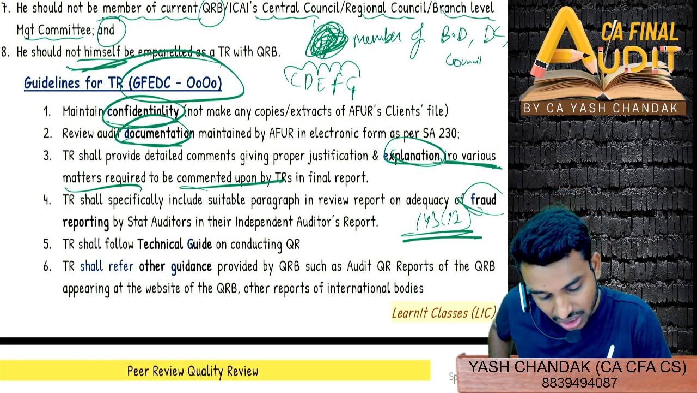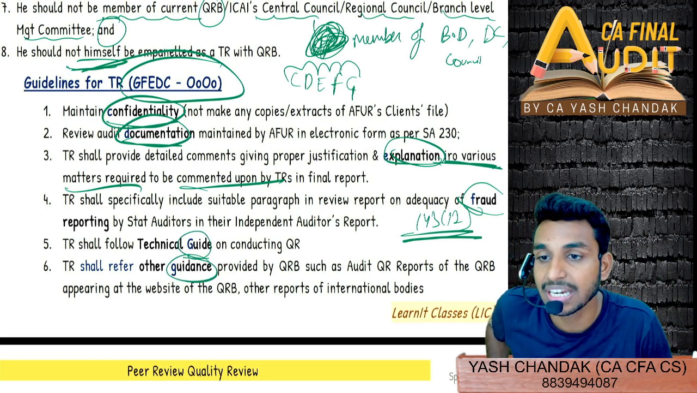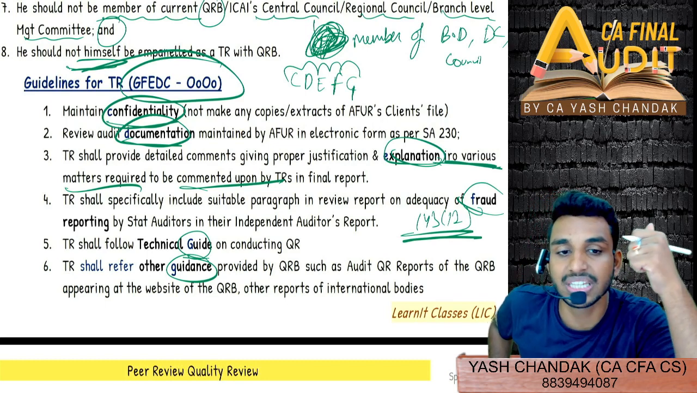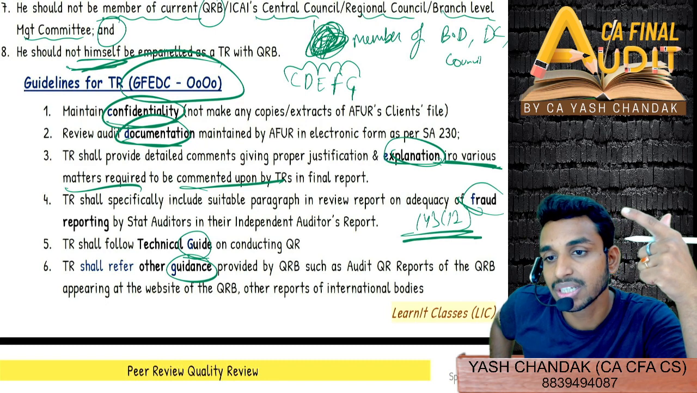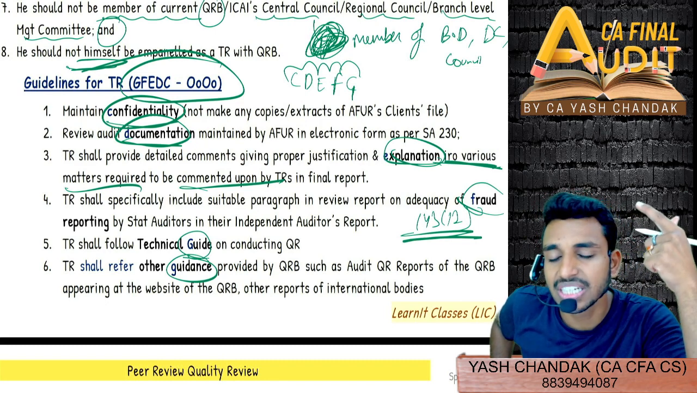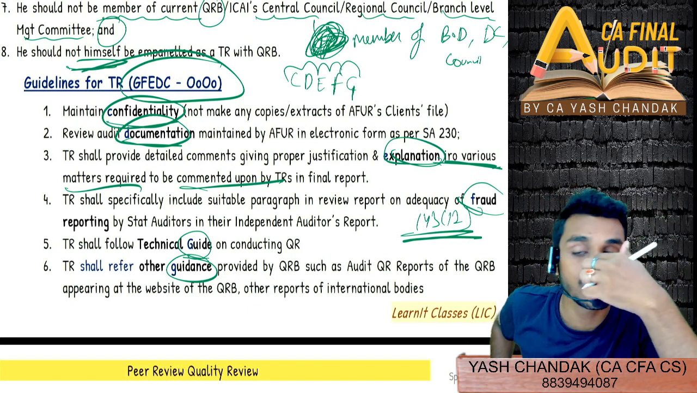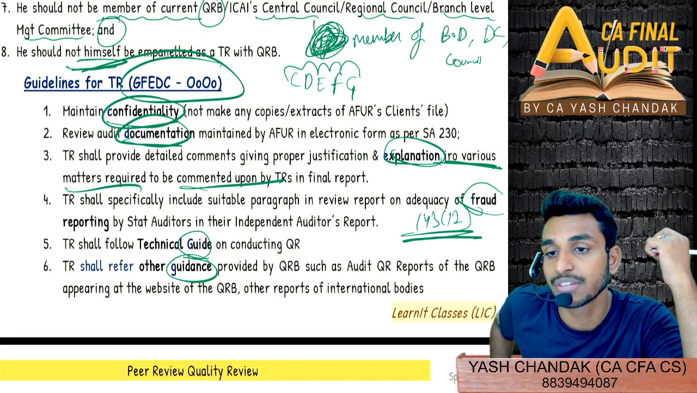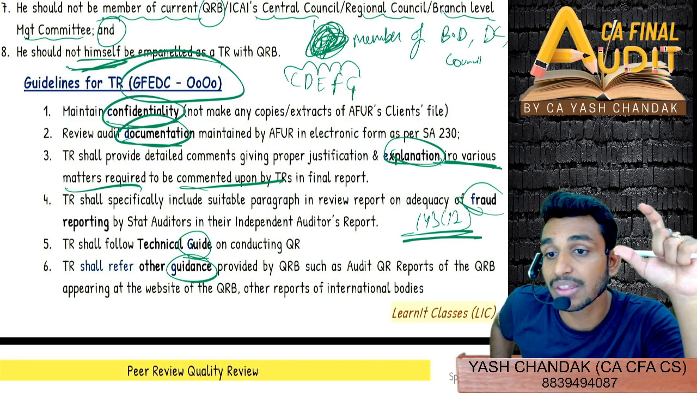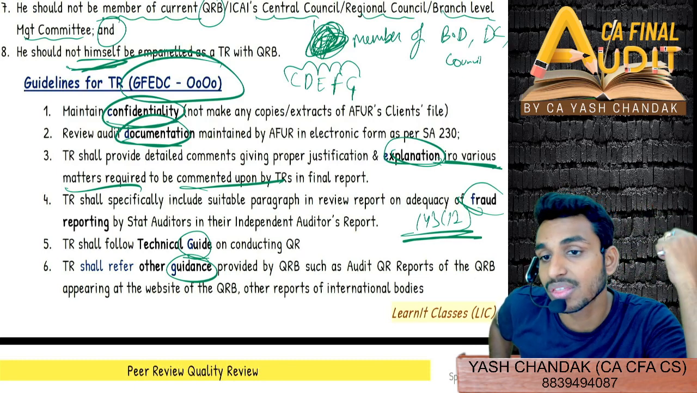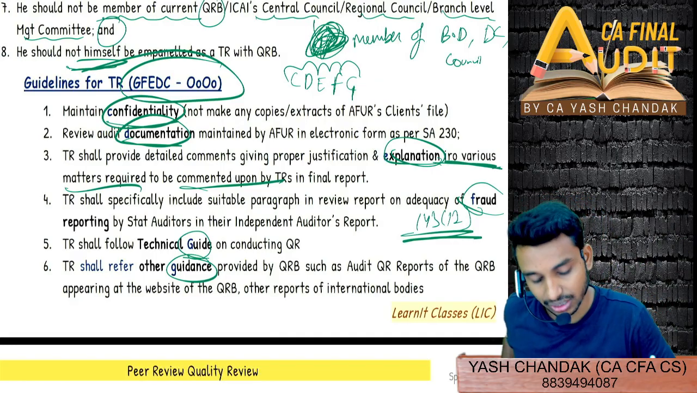And then G for guidance, G for guide, technical guide as well as other guidance. So C, D, E, F, G. C for confidentiality, D for documentation, E for explanation, in respect of various matters that need to be seen by the technical reviewer. F for fraud reporting, whether it is adequately reported or not. G for guidance notes, technical review guidelines, and other such guidance.